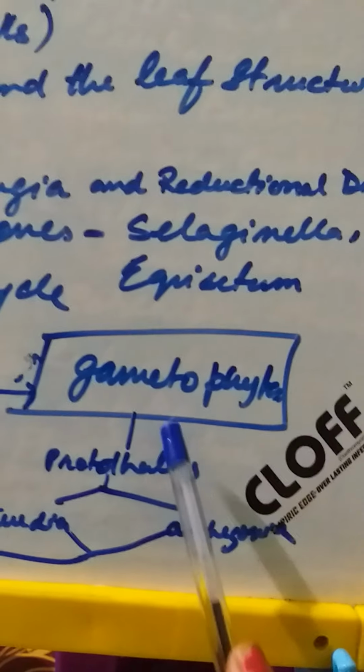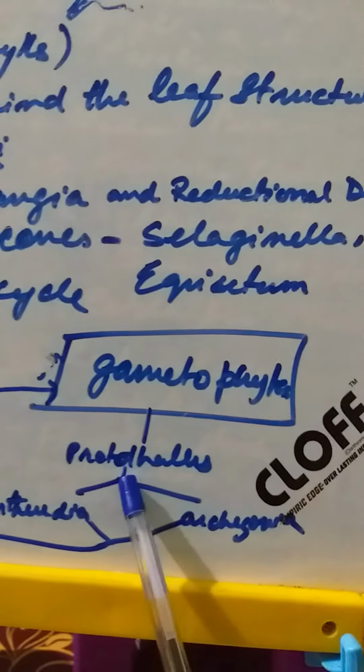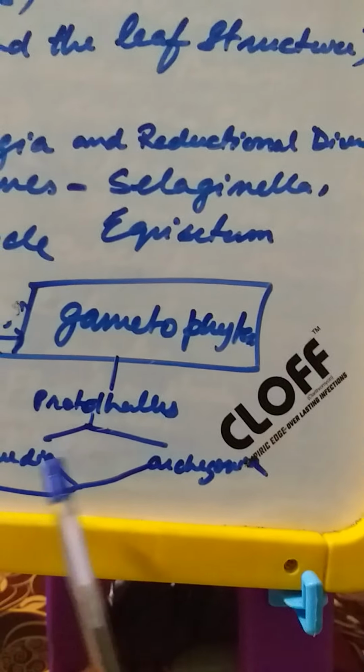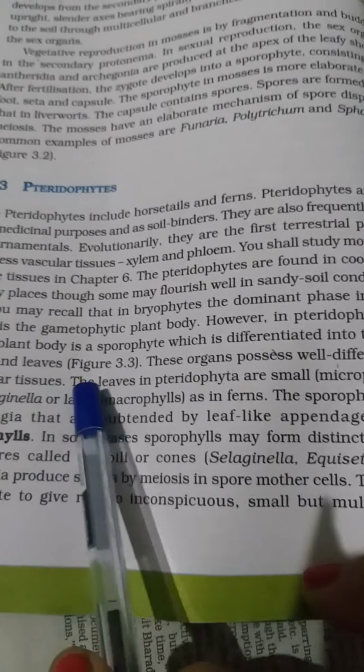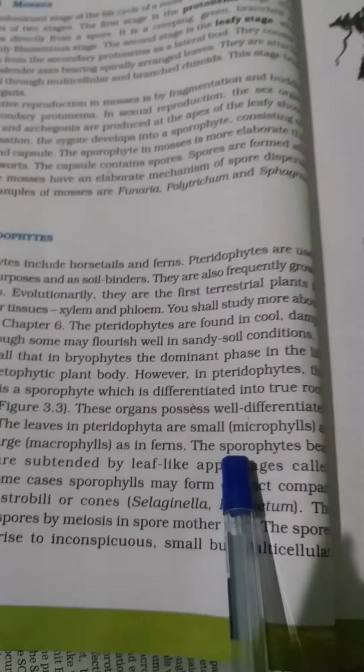Either male or female, they form a prothallus structure. Now what are these gametophytes? They may have antheridia or archegonia which undergo fertilization, and when fertilization occurs they develop into the sporophytic plant. So this is also important. Now let us see what is basically there in your book. Here, if you focus on this portion, you see the leaves of the pteridophyte have small microsporophylls.